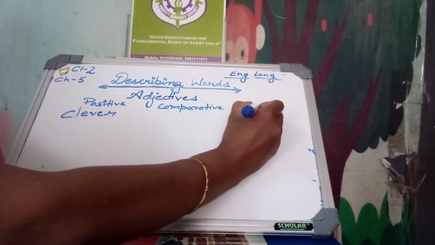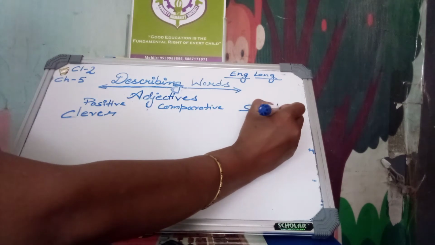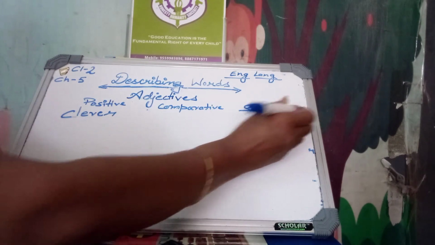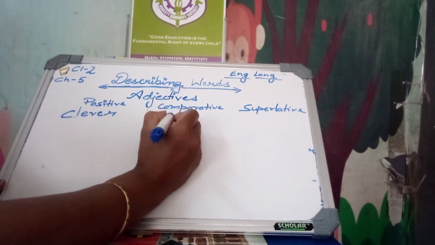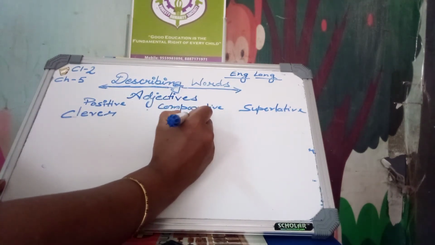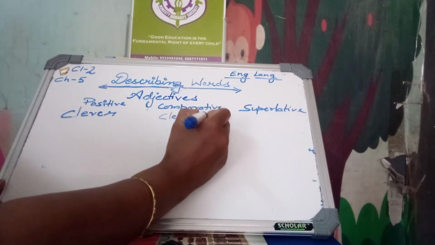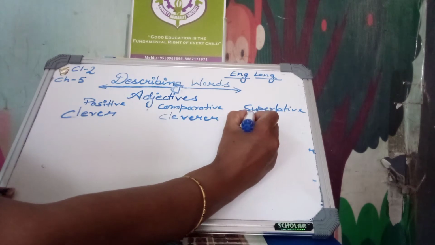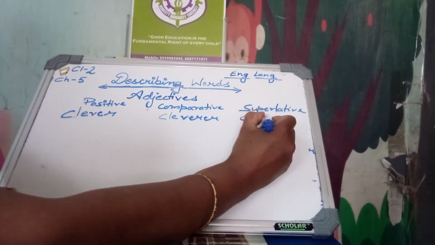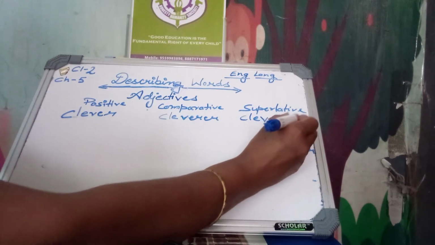In comparative degree we use cleverer, and in superlative degree we use cleverest.